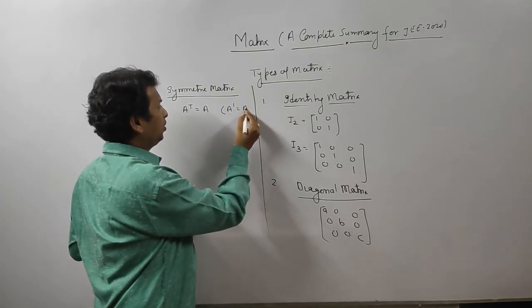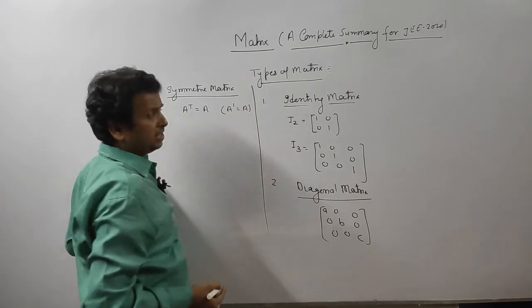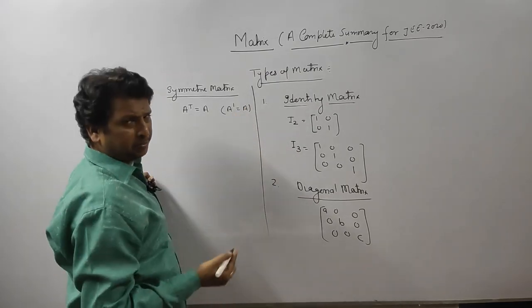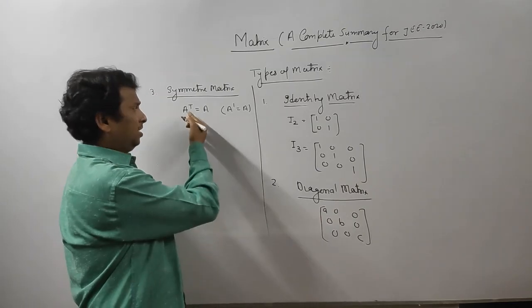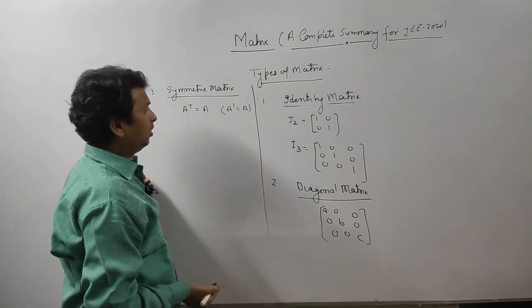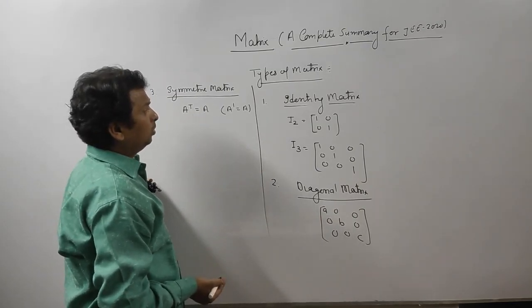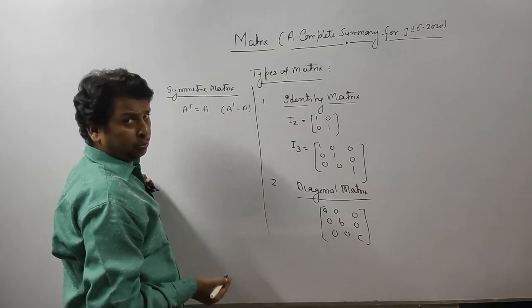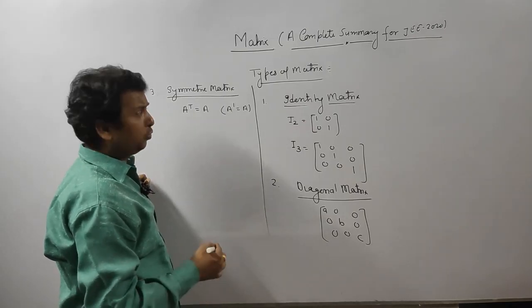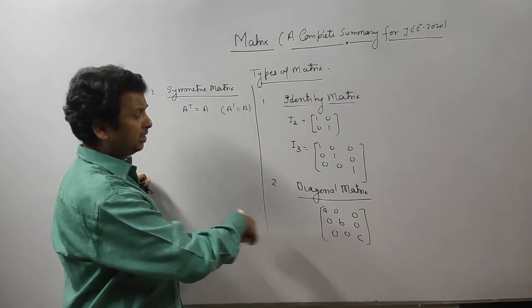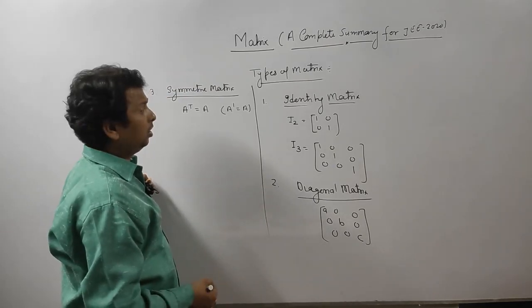A dash equal to A means it's a symmetric matrix. Here dash represents transpose; T also represents transpose. I hope you know transpose properties. If you don't know, it doesn't matter, after this I will teach you.